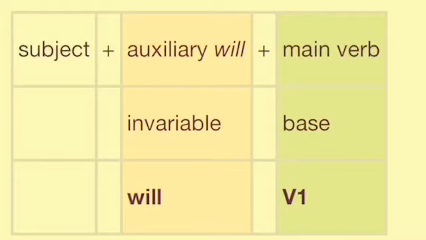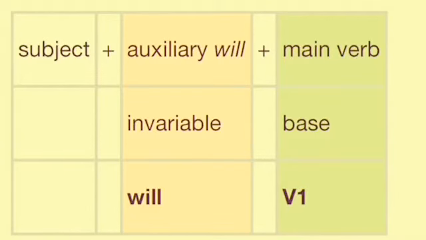So students, this is the structure for your simple future tense. Just check out that you have a subject plus the auxiliary will and the main verb. Now, the main verb will be in the first form of the verb. Got it? So it is subject plus will plus V1 form of the verb. Now understand one thing, for negative sentences in simple future tense, we insert not between the auxiliary verb and the main verb. Got it? Same formula for question sentences, we exchange the subject and the auxiliary verb.